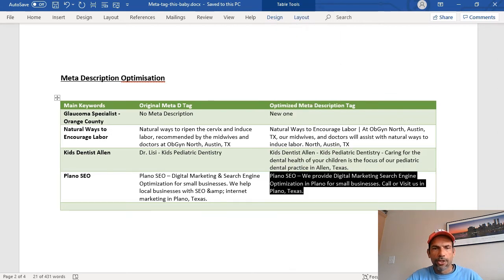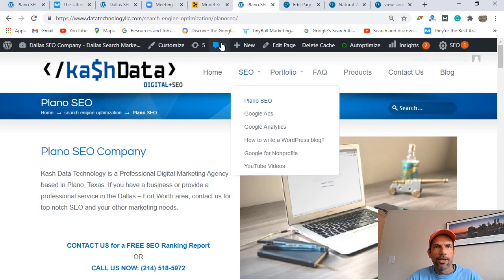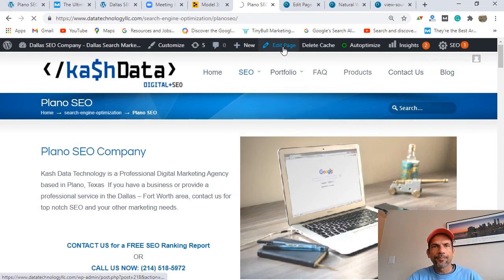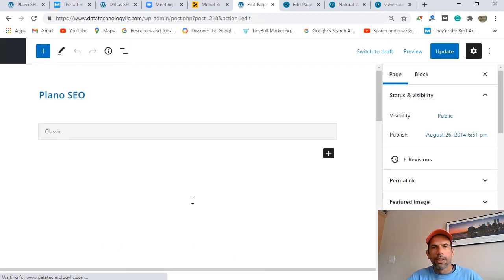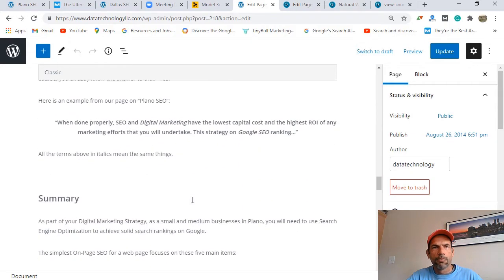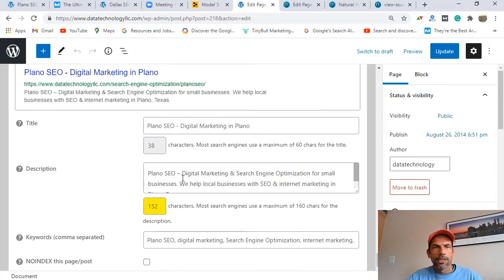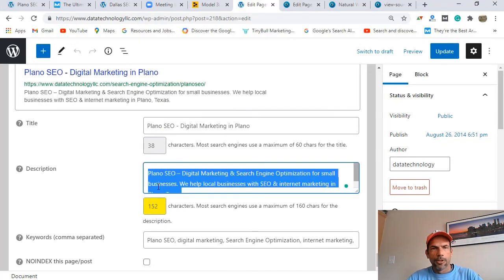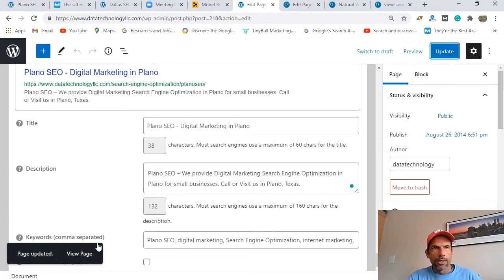So I'm going to go back to my website here, and then, ooh, not there. I don't want to put that there. I'm going to click edit page. And once it does that, let's just scroll all the way down to the bottom. It's a little bit of a longer page. And then if I come back here, see where it says Plano SEO digital marketing, I'm going to get rid of that. Okay, I'm going to add this one instead. So it's 132, it could be a little bit longer, that's fine. But I just want to make sure that it says we provide. So remember that. I'm going to go ahead and update this. And looks like it's updated, right?